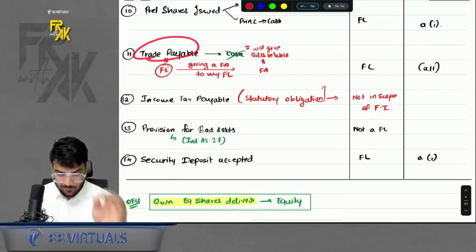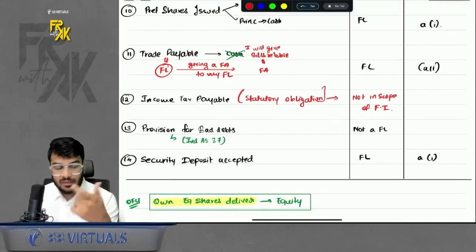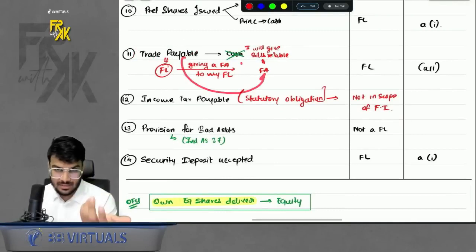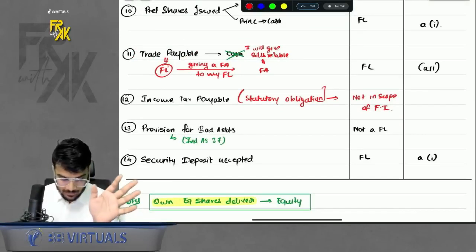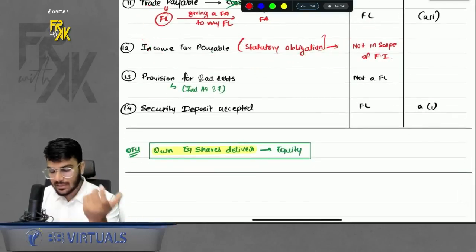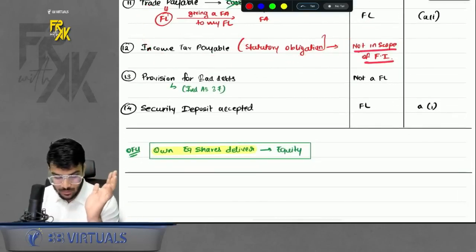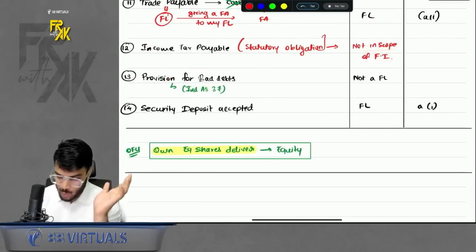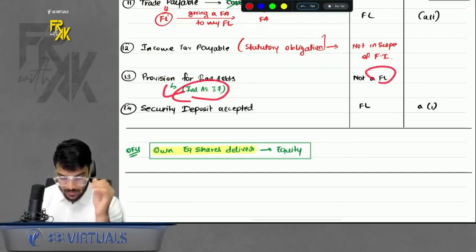Then, if you promise to give against your trade payable not cash, but any other financial asset like bills receivable, it is a financial liability. That trade payable is a financial liability. Do remember. Income tax payable is a statutory obligation, not in the scope of FI. If there is any provision, it is not in the scope of FI because it is discussed in Ind AS 37.